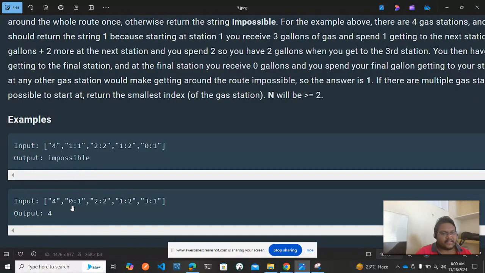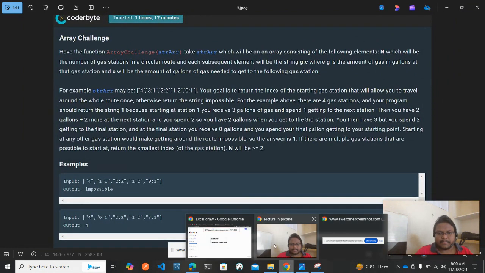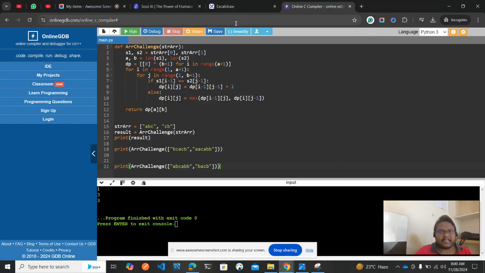Okay, we can't start with this one. We can start with only this one, so that in case you go to this one also, you'll be consuming 1, but we will be having 2 gallons of gas. And then if you have this, you'll be having again 2, which means 2 plus 2, 4. You can reach the destination again. Simple. So the index will be 4. Very simple. This is based on one indexing of the array. Okay, nice. Hope it makes sense.